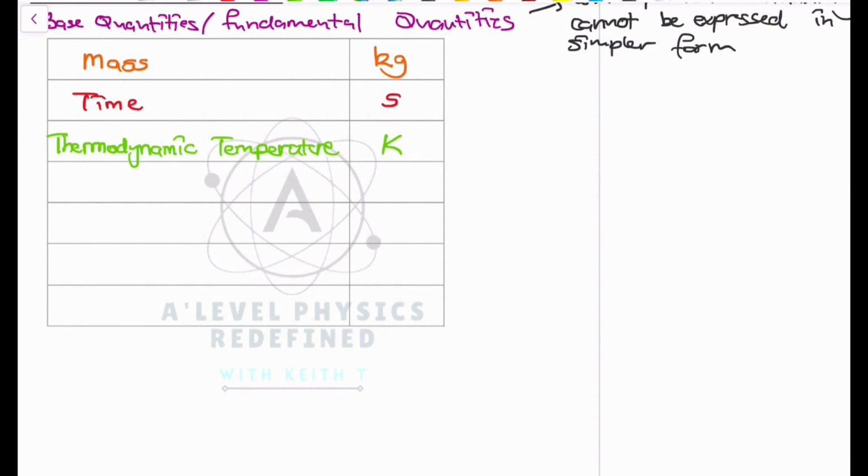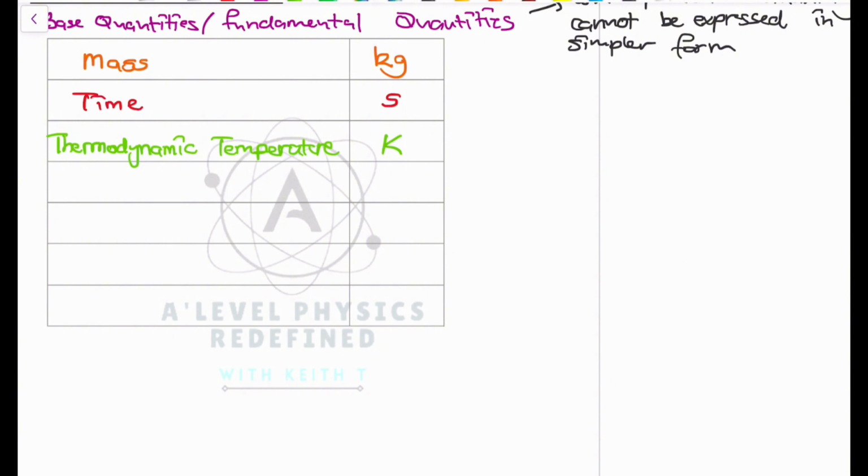And you're going to learn much more when you do thermodynamics in much greater detail. But basically, thermodynamic temperature is measured in kelvins, and temperature is measured using a thermometer, right? There are various kinds of thermometers, like a liquid-in-glass thermometer and a thermocouple. There are a lot of thermometers that are used in the measurement of this physical quantity.